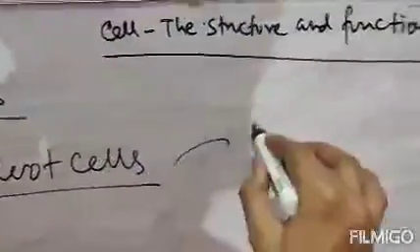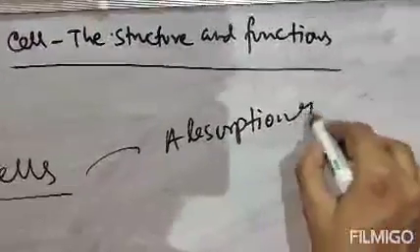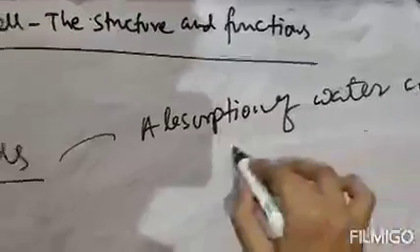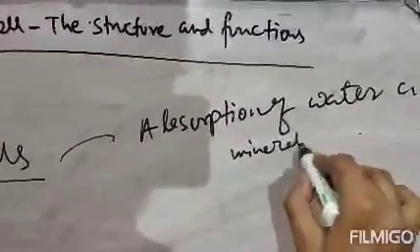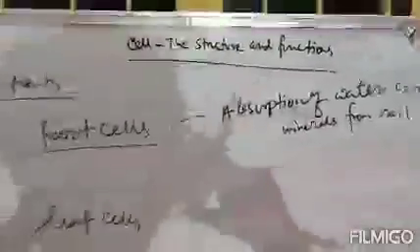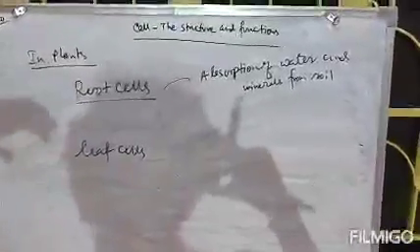So the function of root cells is absorption of water and minerals from soil. Root cells will absorb water and minerals from the soil and transfer them upwards, so that all the parts of the plant get this water and minerals.